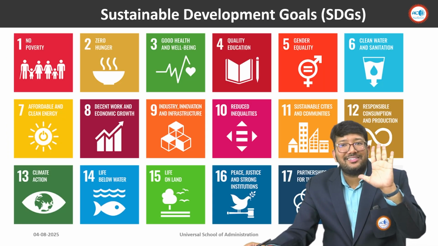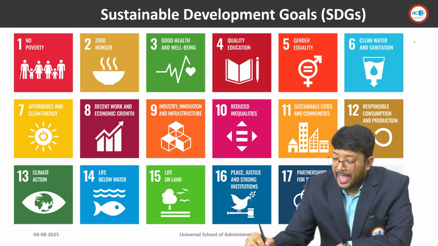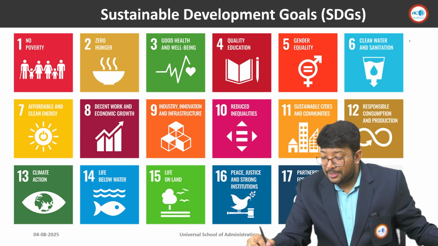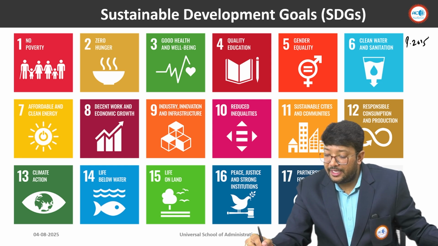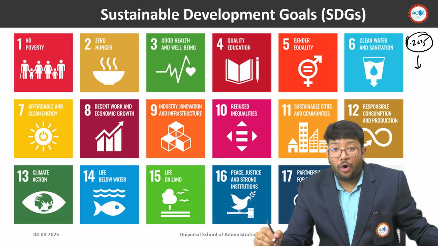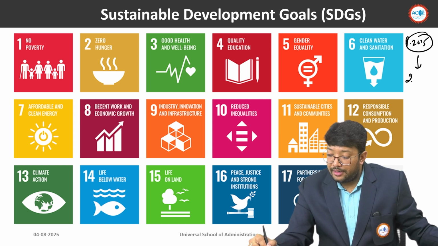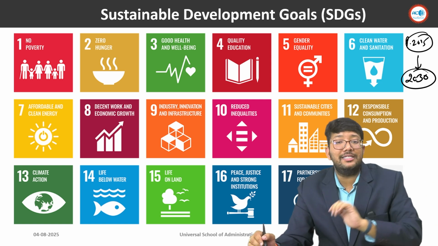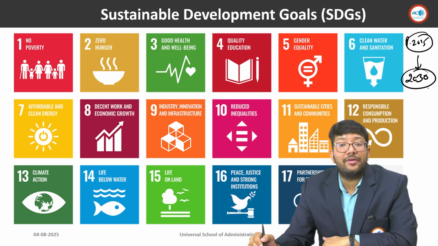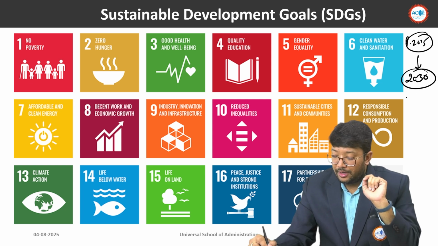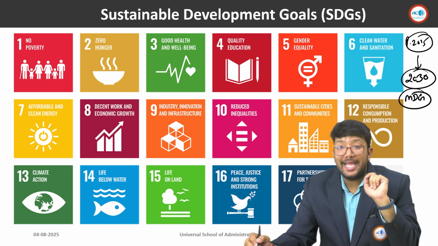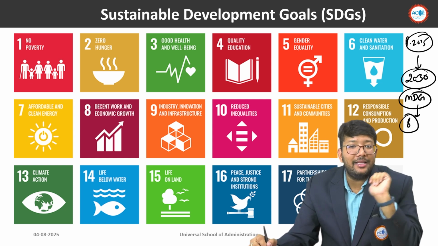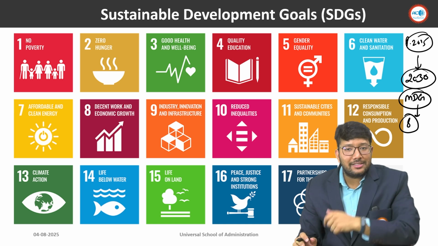So students, there are 17 Sustainable Development Goals, and these were adopted in 2015. The target to achieve all these goals is 2030. The agenda is that in 2030 we will achieve all these targets. Before the Sustainable Development Goals, we had one goal known as the MDGs, Millennium Development Goals. The Millennium Development Goals were 8 in number. Remember, 8 in number. So what are the 17 Sustainable Development Goals?